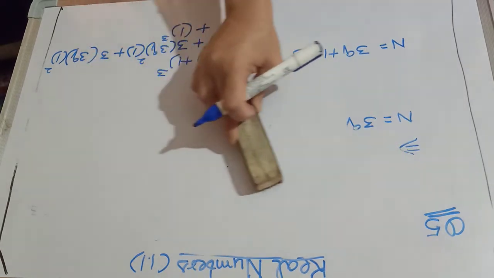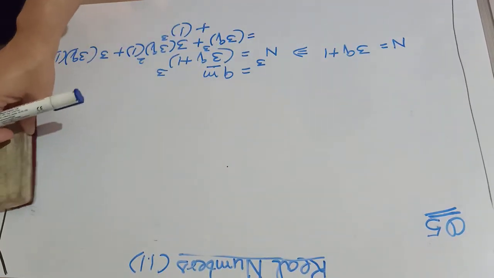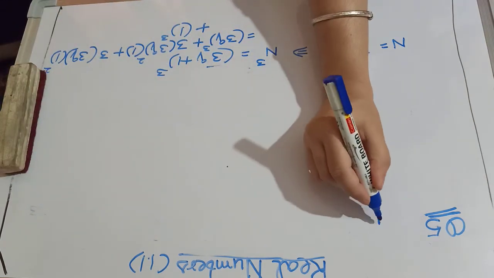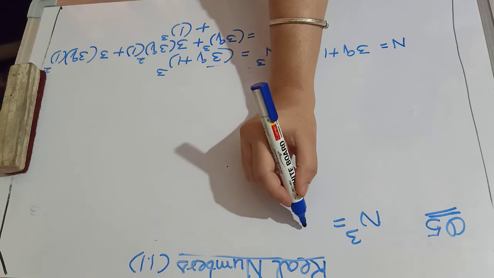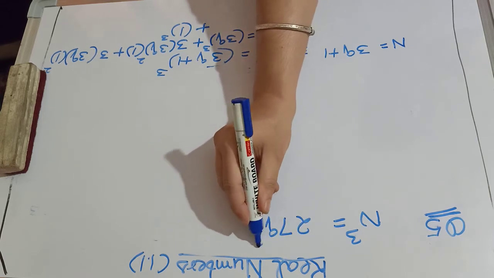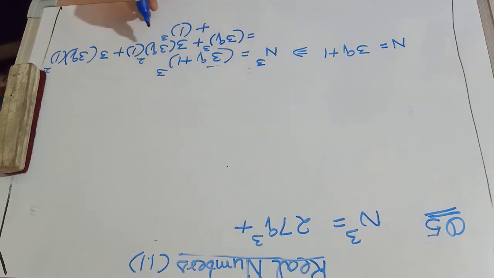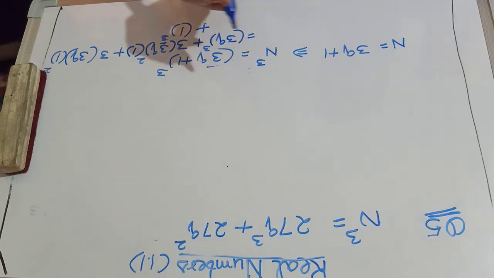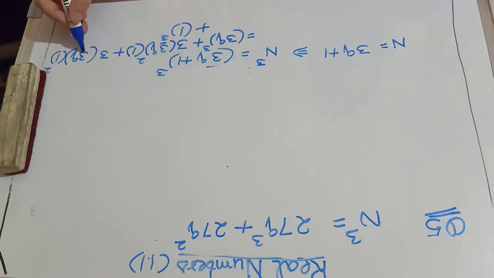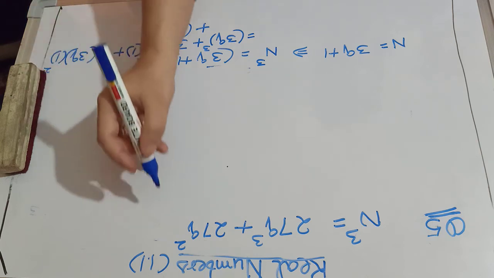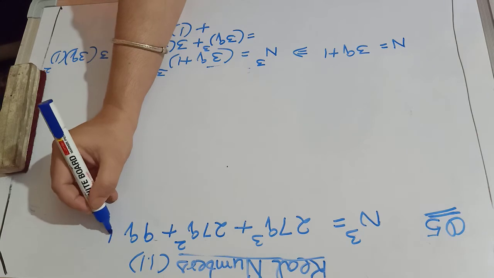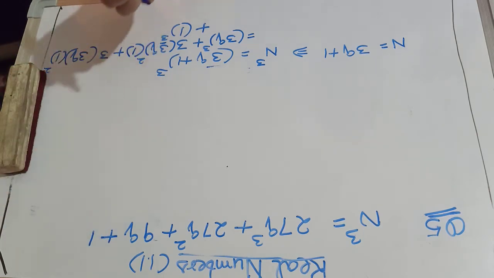Just open the cubes. What will be the answer in the first part? It will give n cube as 27q cube plus 3 square 9, 9 3s are 27 into 1 will be 27q square, and in the next 3 3s are 9 and 1 square is 1, means you will get 9q, and 1 cube in the last is 1.